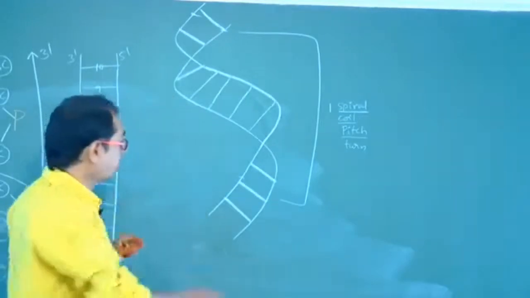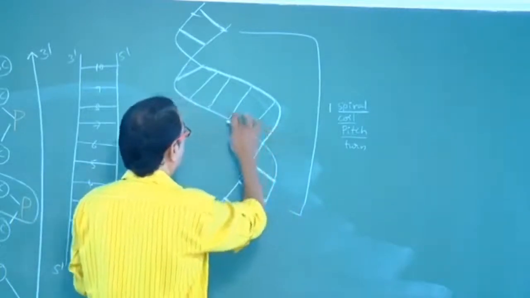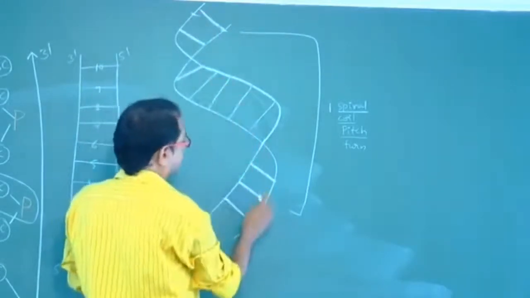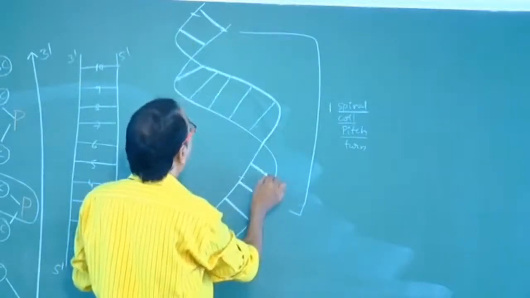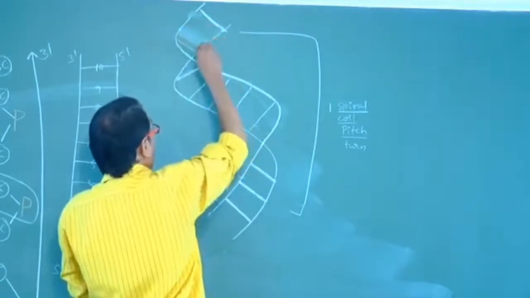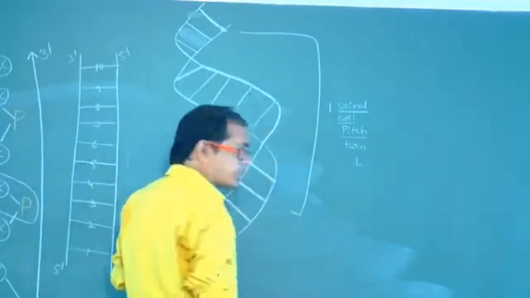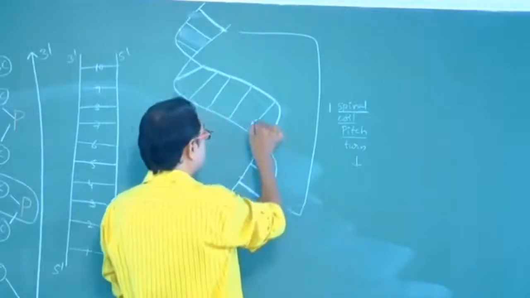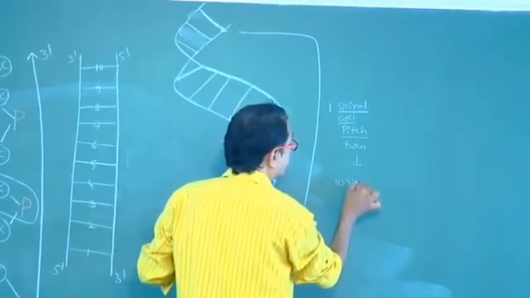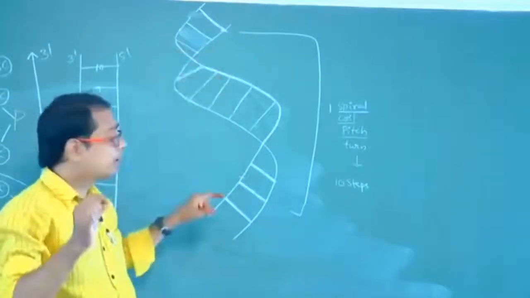In one turn, how many steps are present? See, 1, 2, 3, 4, 5, 6, 7, 8, 9, 10. Number of steps in one turn is 10.